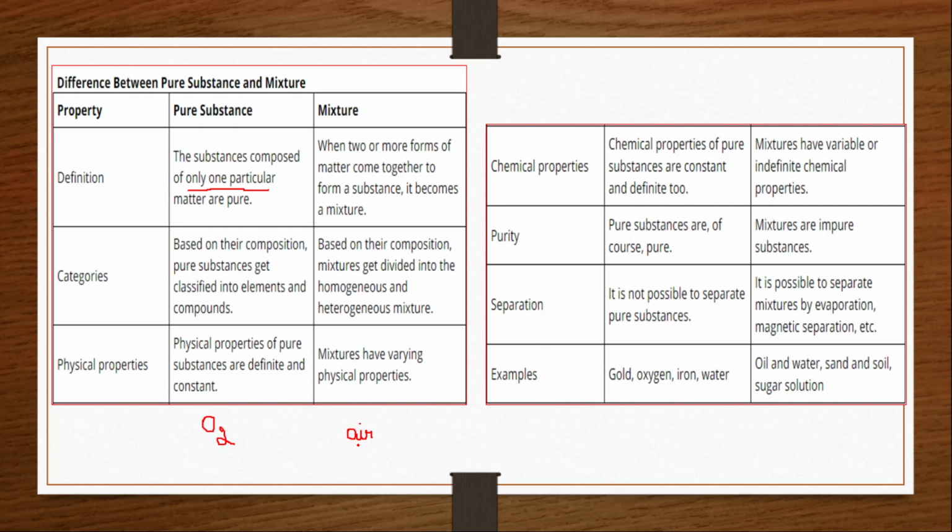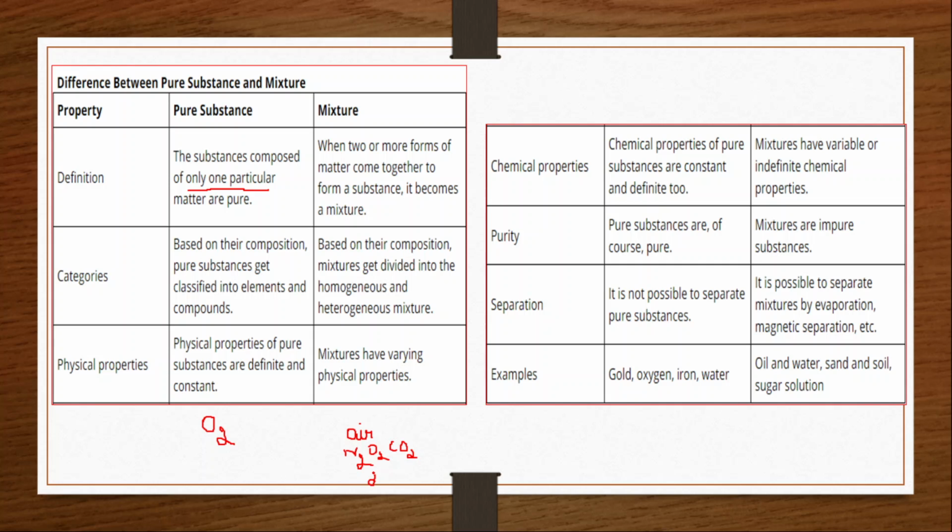So if you consider air, it shows the properties of nitrogen, it shows the properties of oxygen, and it also shows the properties of carbon dioxide. All these are gases. One physical property of air is that it is a gas.